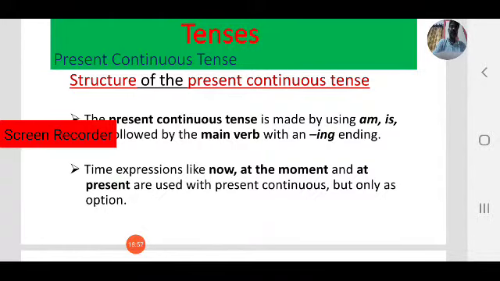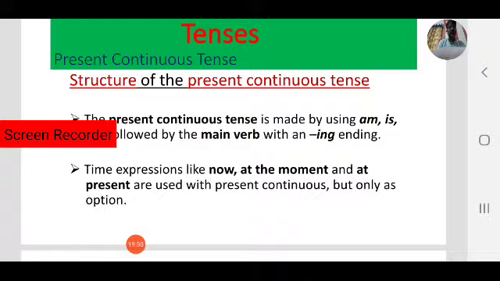The present continuous tense is made by using am, is, are. Based on the subject we use am, is, are. For example, I am, you are, he is, she is, they are, we are. So based on the subject we can use am, is, are, followed by main verb in ing form, or present participle.